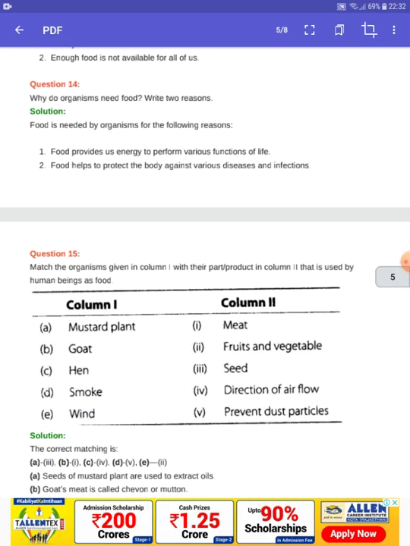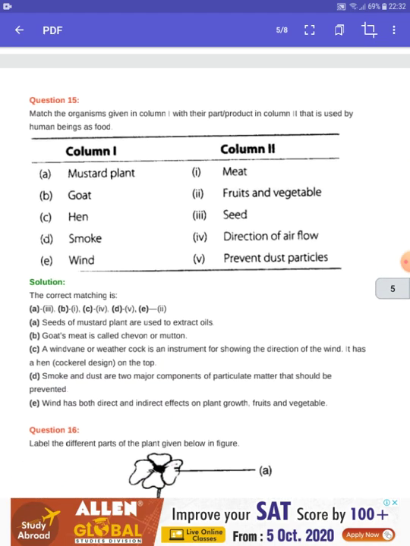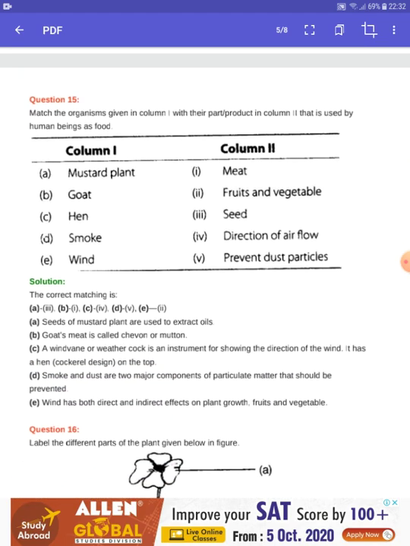Question number 14. Why do organisms need food? Write two reasons. So the solution is, food is needed by organisms for the following reasons. Food provides us energy to perform various functions of life, and food helps us to protect the body against various diseases and infections.